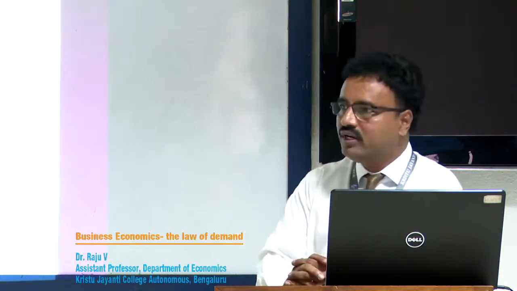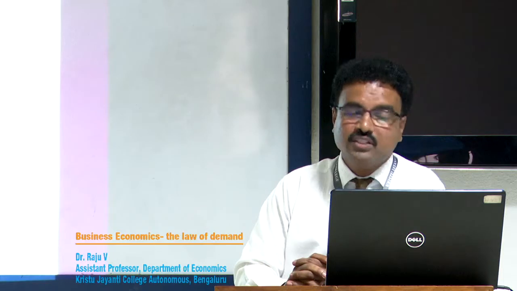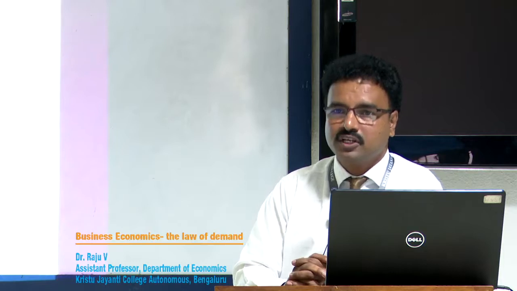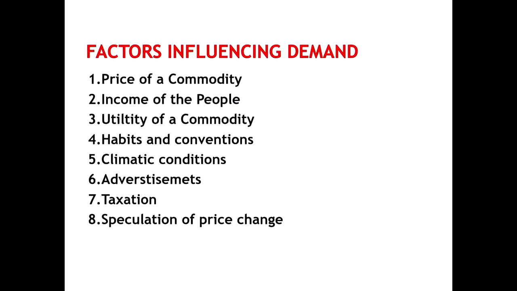The first important influencing factor is the price of a commodity. When price is high, demand is low. When the price is low, demand is high. This is nothing but an inverse relationship between price and demand. A consumer wants to buy more and more commodities when the price is low. He does not want to buy more and more when the price is high.